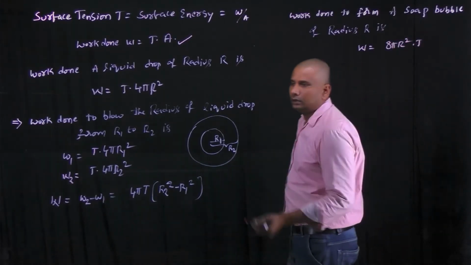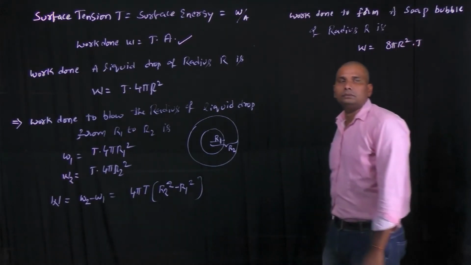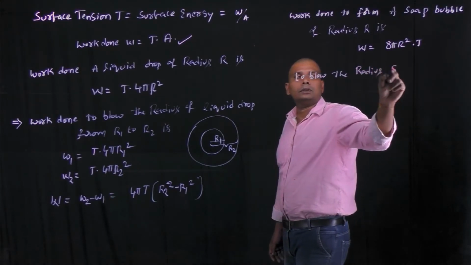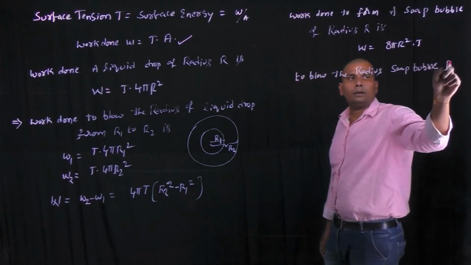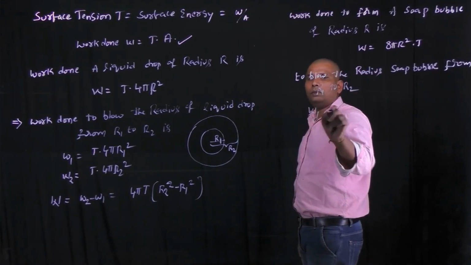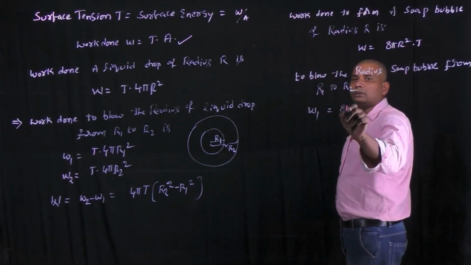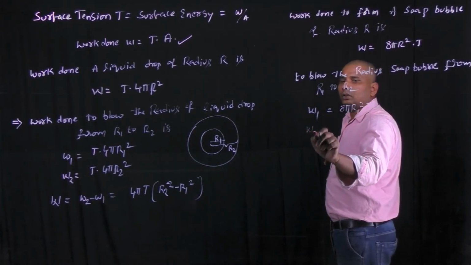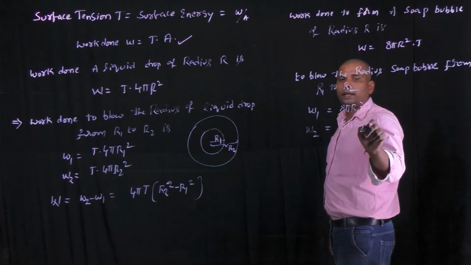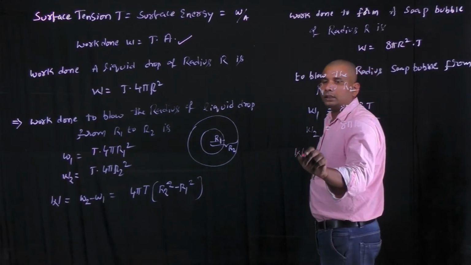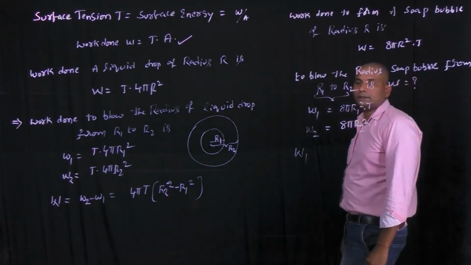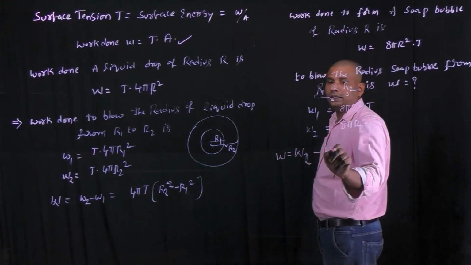In a similar manner, to blow the radius of the soap bubble from R1 to R2, the initial work done to form the soap bubble of radius R1 is W1 equals 8 pi R1 square into T, and to blow the soap bubble to radius R2, the work done is 8 pi R2 square into T. The net work done to blow the soap bubble from radius R1 to R2 is some W. The value of W is simply final work done minus initial work done.